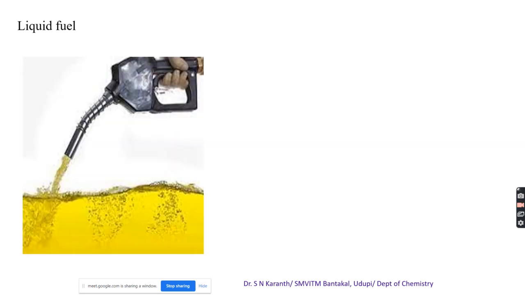The next kind of fuel is liquid fuels. Again, liquid fuels we may observe naturally or man-made. The naturally occurring liquid fuel is crude oil. From this crude oil, we get different kinds of secondary fuel.